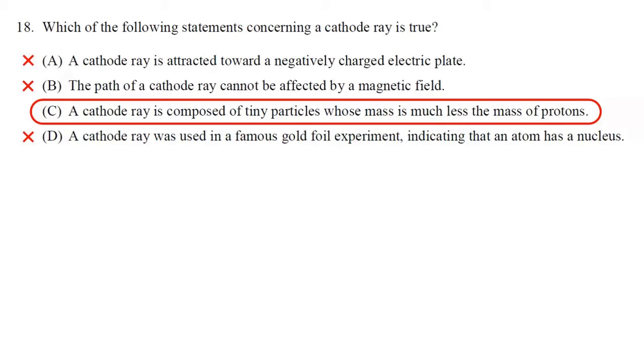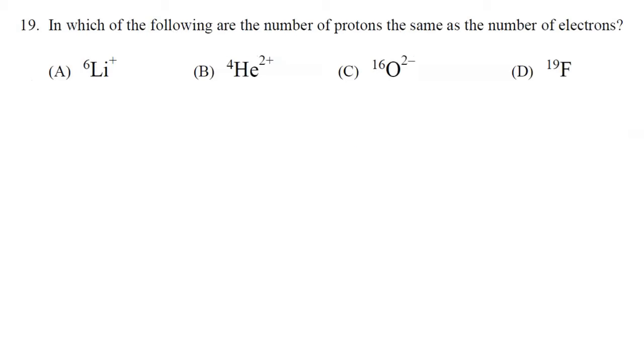All right, moving on to question 19. We have 4 symbols. In which of the following are the number of protons the same as the number of electrons? So when considering protons and electrons, it has to do with the charge. If the number of protons is the same as the number of electrons, then it has a charge of 0. In other words, it's neutral.